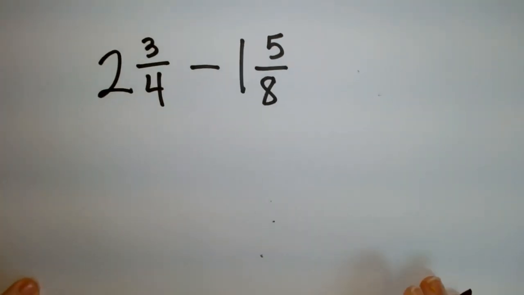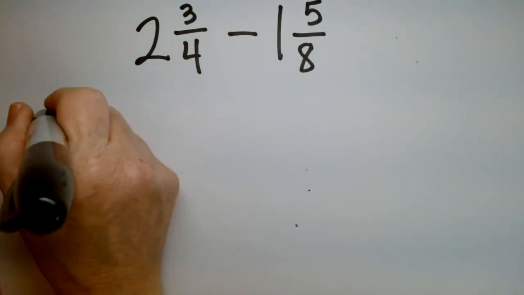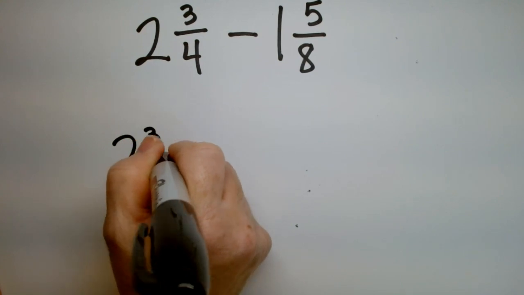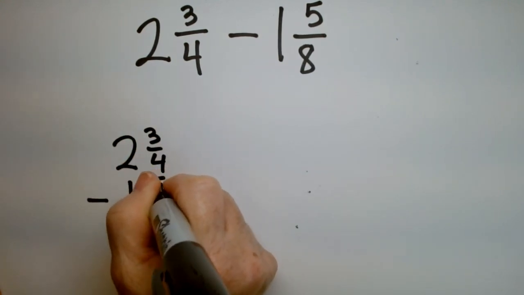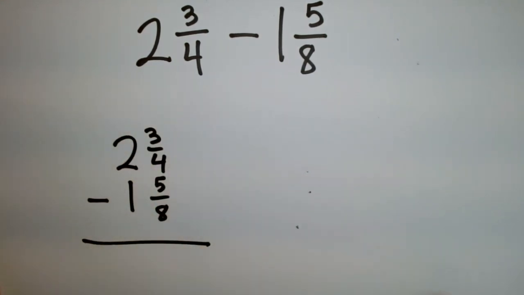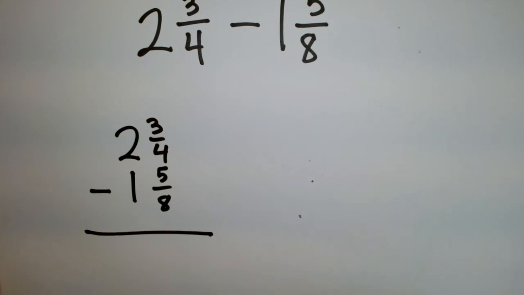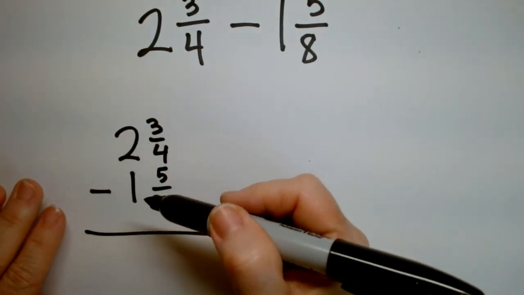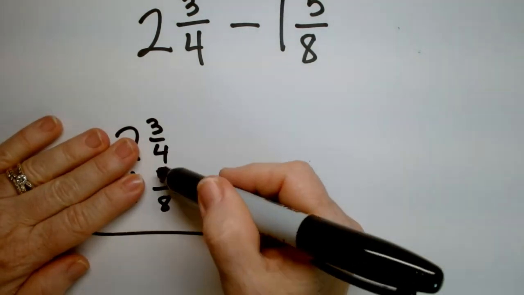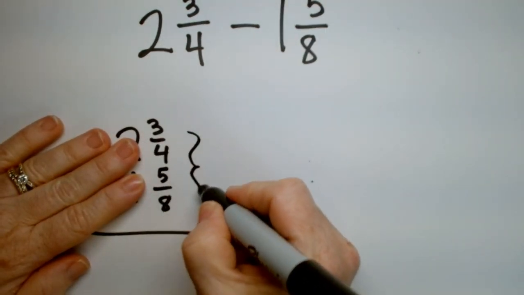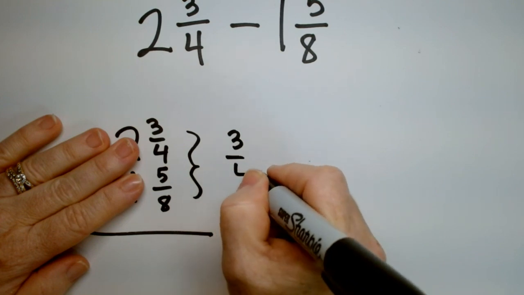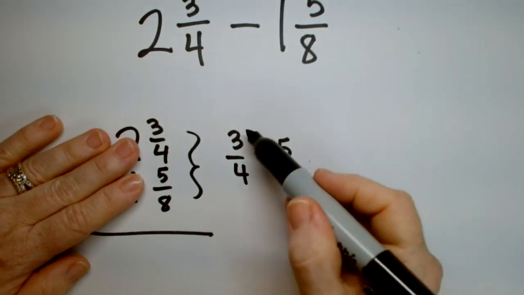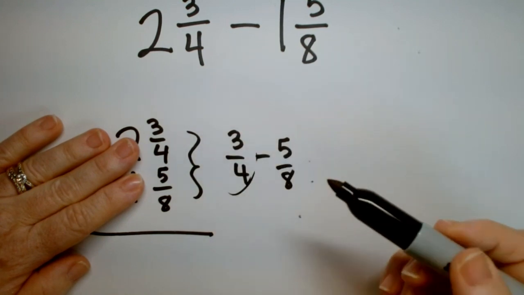Okay, we have 2 different options for solving this one. Option number 1, you go like this. 2 3/4 minus 1 5/8. And you do it that way. So you can subtract the whole numbers and then you subtract the fractions. And we've already talked about subtracting fractions. Here, let me put it here. So this would be 3/4 minus 5/8. Okay, so you're gonna have to scale this one up, right? Because the 4 doesn't match.